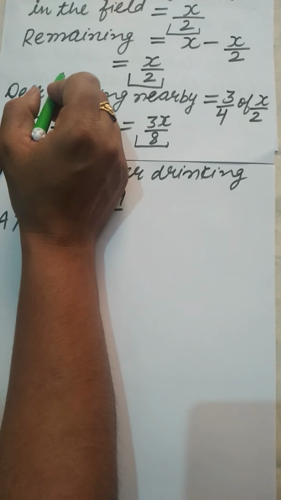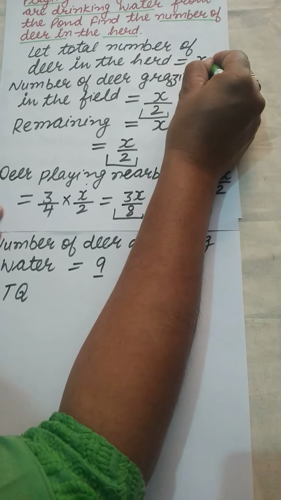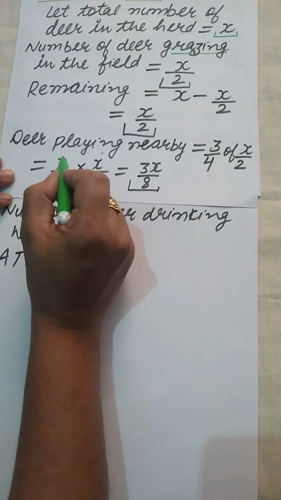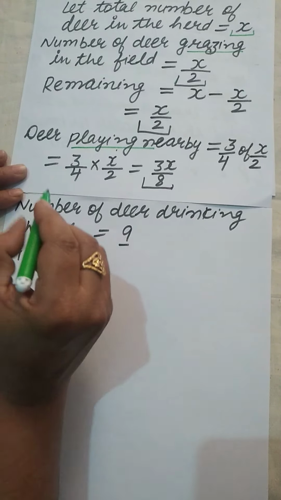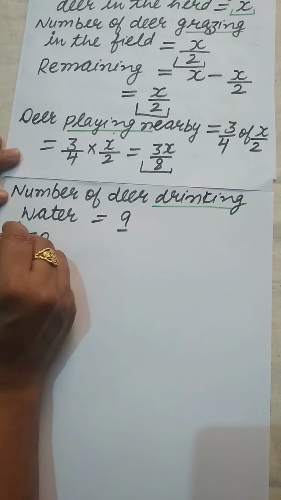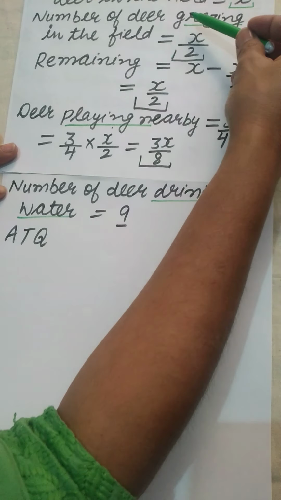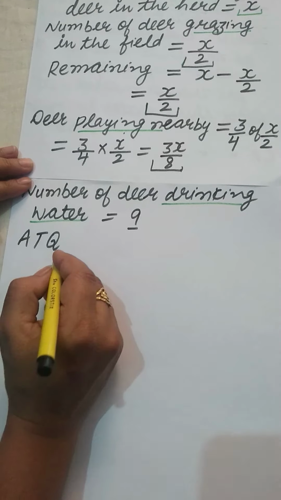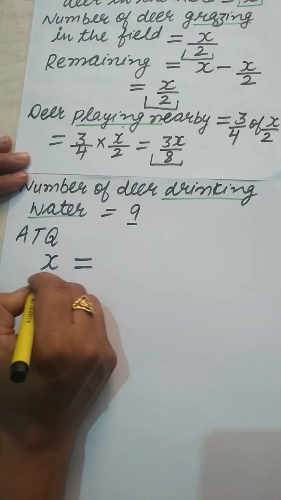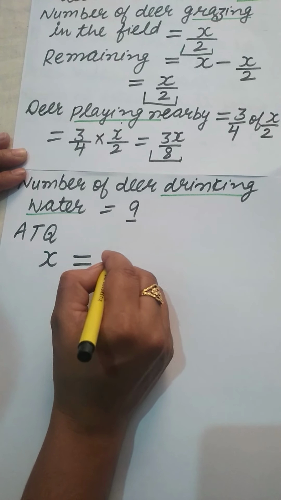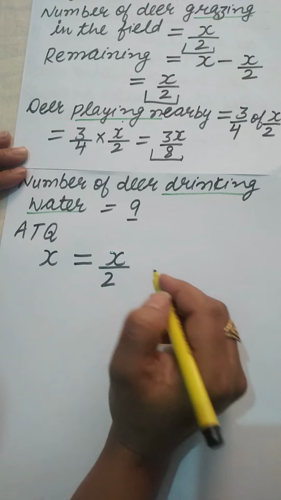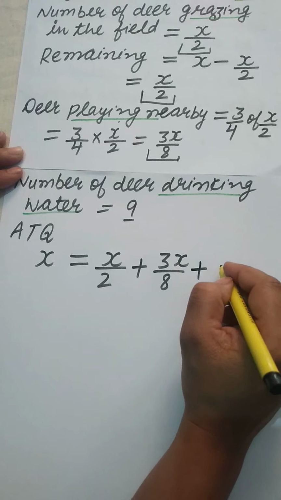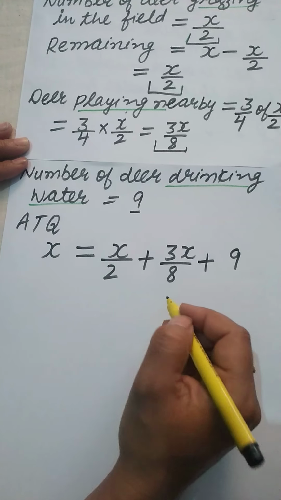So we can say that x is equal to the sum of the deer grazing in the field, deer playing, and the number of deer drinking water, as there are three categories. So x is equal to x by 2 plus 3x by 8 plus 9. This is the required equation.